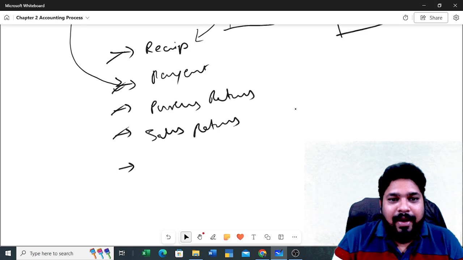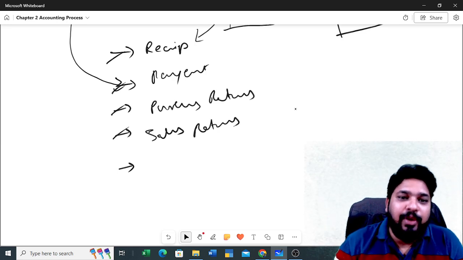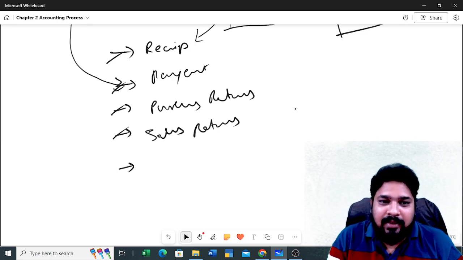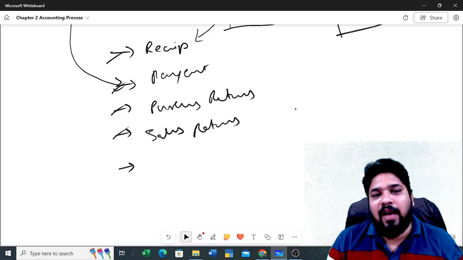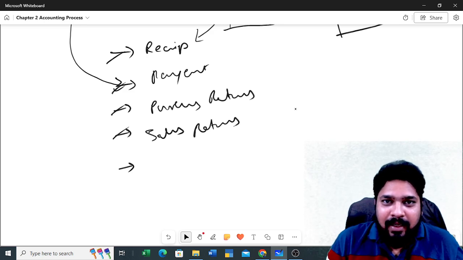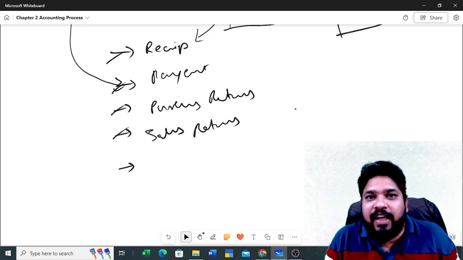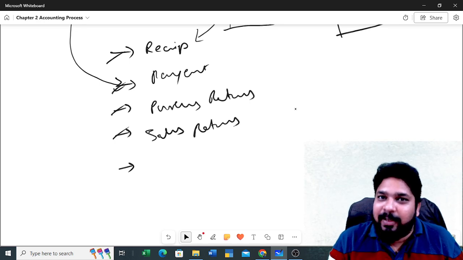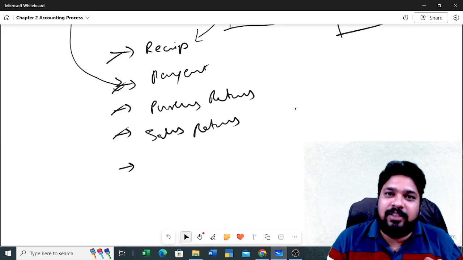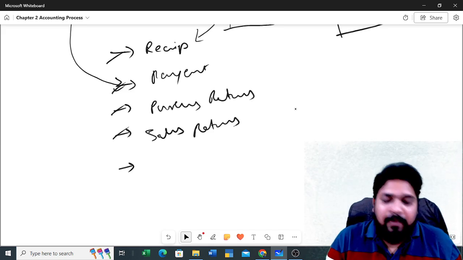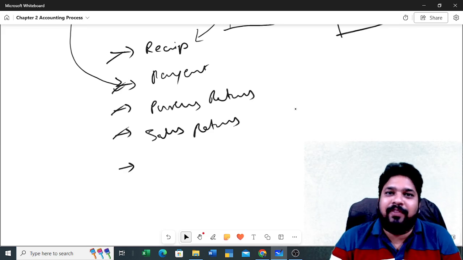So depositing the cash into your own bank account, that does not make any difference, right? Suppose if you have 10 rupees in your shirt pocket, the 10 rupees if you put it in your pant pocket, will it be any difference? No difference. You have only 10 rupees. Even if it is in shirt pocket or if it is in pant pocket, there is no difference, right?